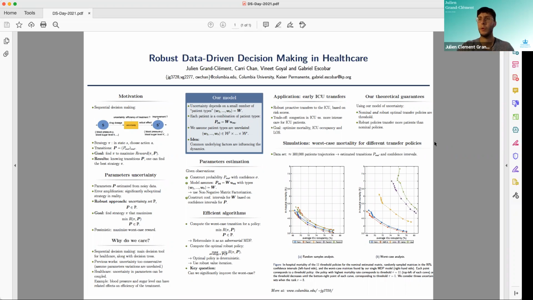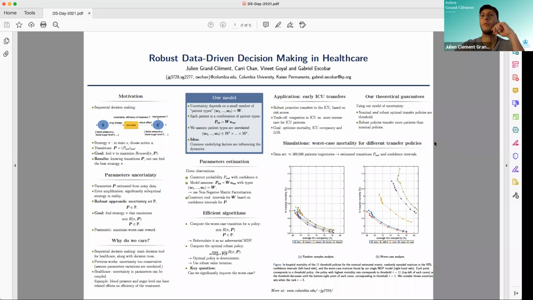So they are pretty interpretable, and we are one of the first papers to prove some structure on the optimal robust policy. Additionally, we can compare it to the nominal policy and show that the robust policy transfers more patients than the nominal one.